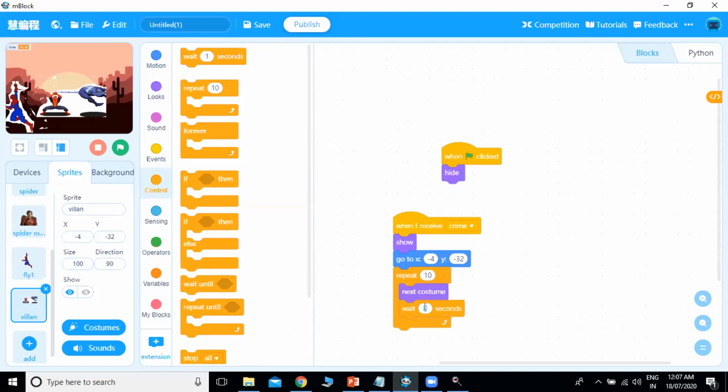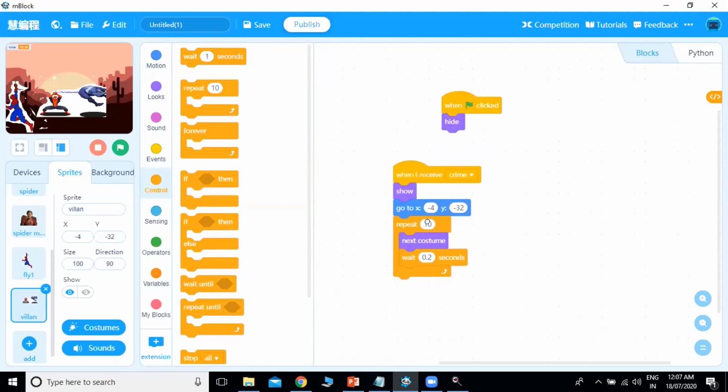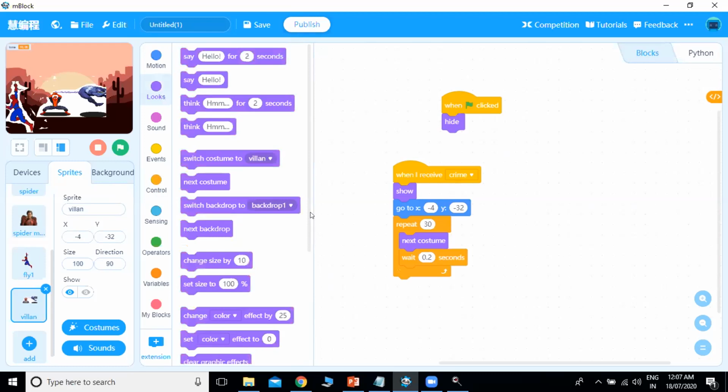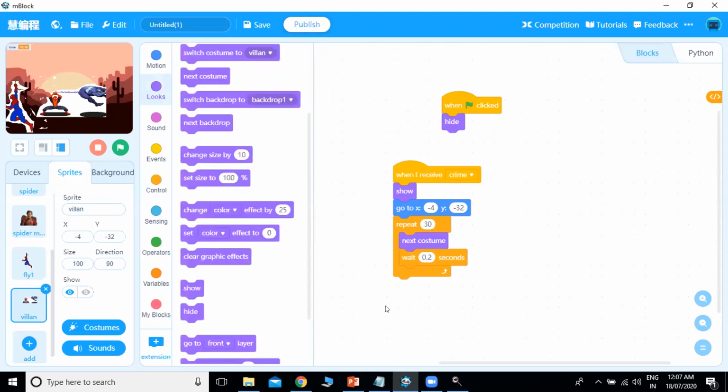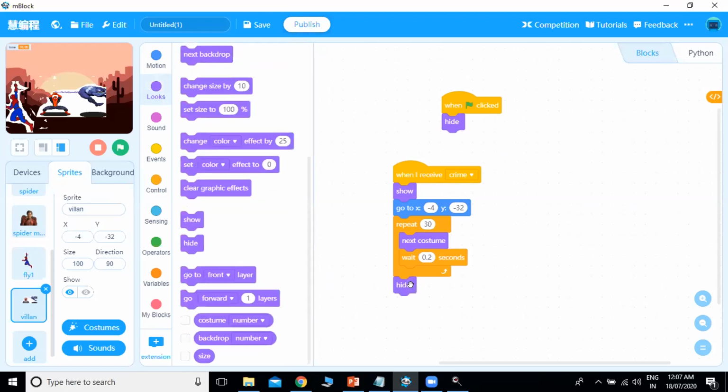So we will put it 0.5 seconds, or you can say 0.2 seconds. Okay, and we'll also increase this. We will put it 30, and after that it will also hide. And also I have to change the background to end.